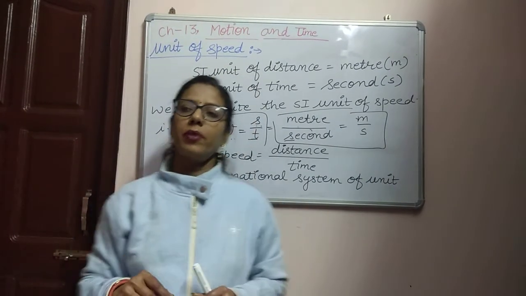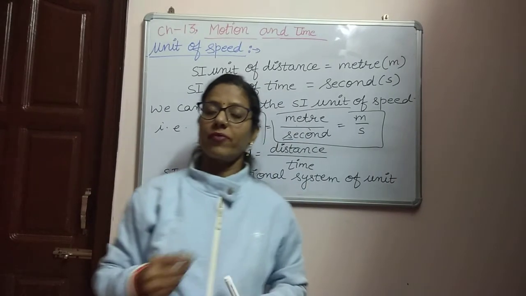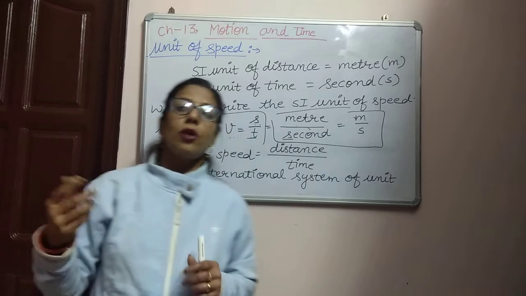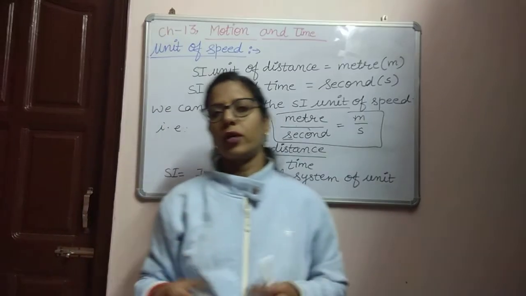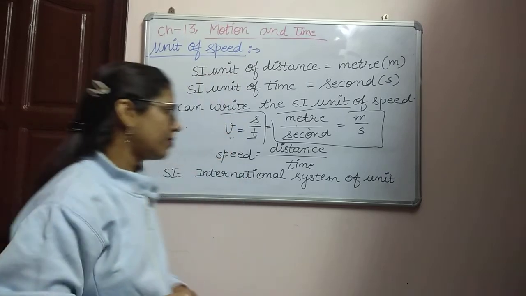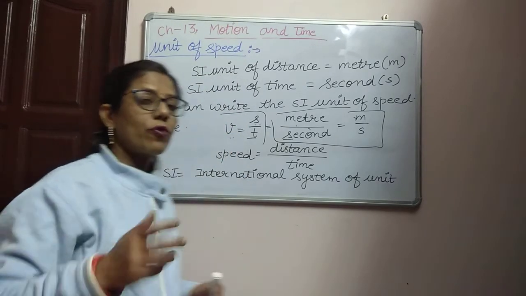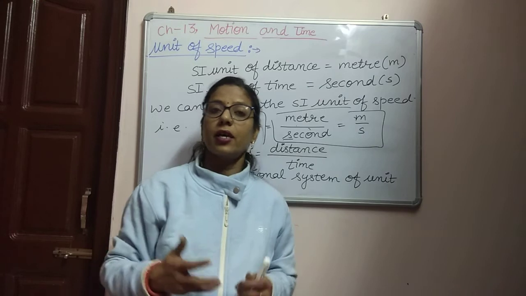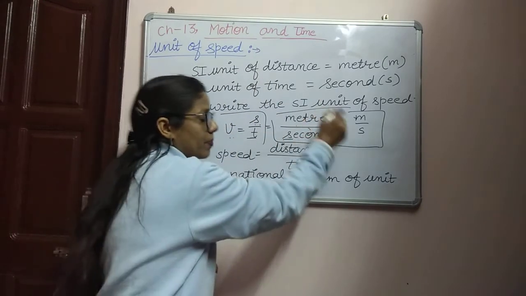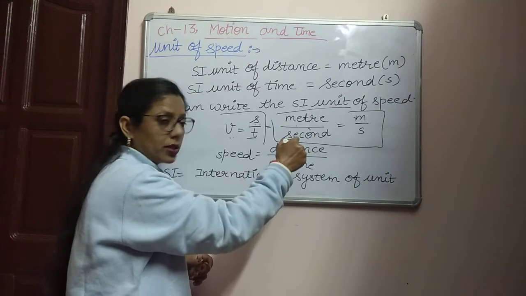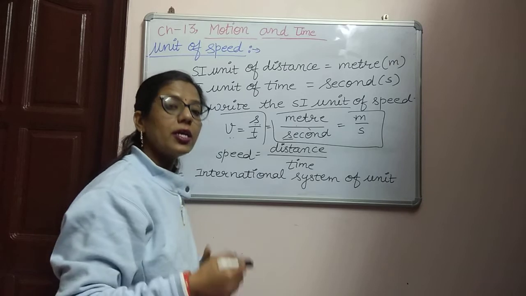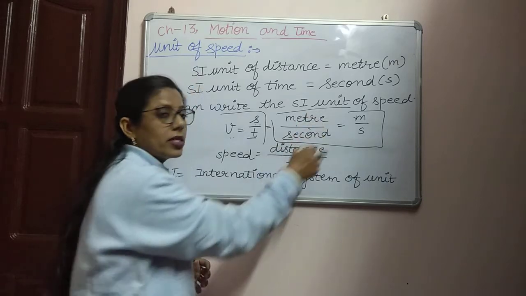But sometimes we are covering a larger distance by a car and other vehicles, maybe an aeroplane is moving, trucks are moving, and buses are moving. For covering this larger distance we take a longer period of time. So we can't use meter per second, this unit of speed, for measuring the larger distance and the longer period of time. It is inconvenient because it is a very small unit.